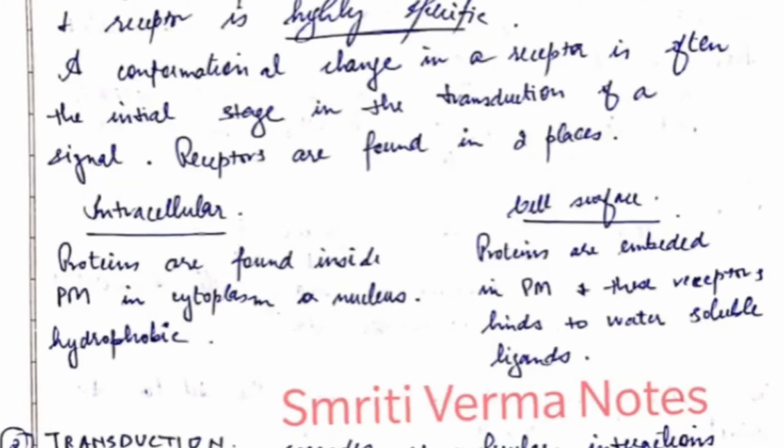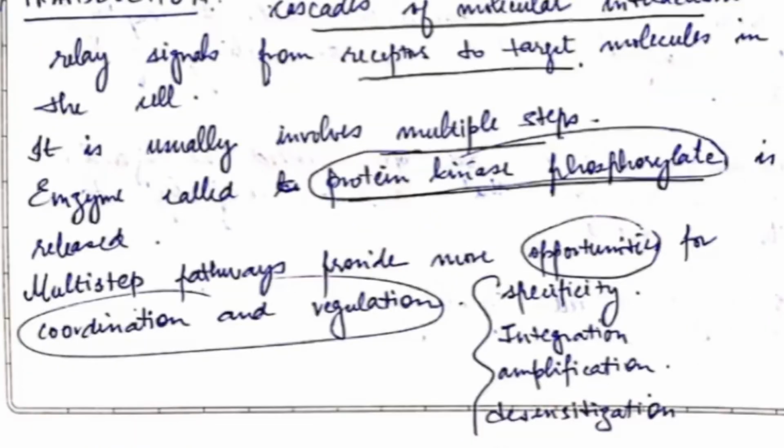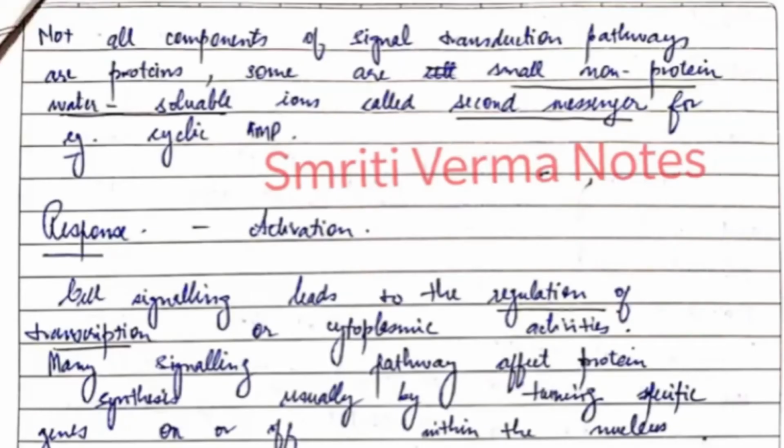Now next stage is transduction. In the upcoming slides we will see the diagram as well. In transduction, the cascade of molecule interactions relay signals from receptor to target molecule in the cell. It basically involves multiple steps. An enzyme called protein kinase phosphorylate is released, and due to the multi-step pathway, it helps in providing more opportunities for coordination and regulation, that is specificity, integration, amplification, and desensitization.